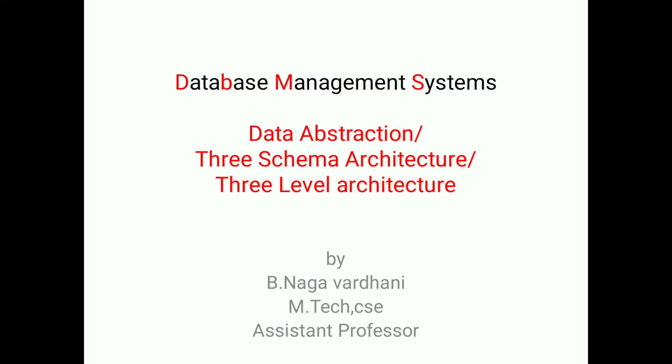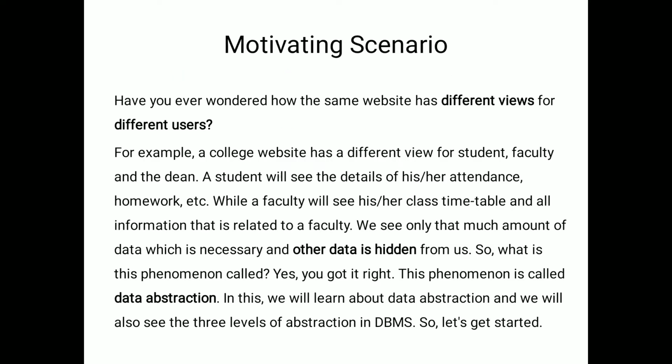Today, I will explain one of the important topics in database management systems: data abstraction. Data abstraction is a very important topic in the database management system, and it contains three levels. It is also called three schema architecture or three level architecture. Any of the names.